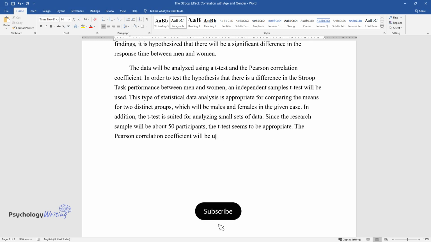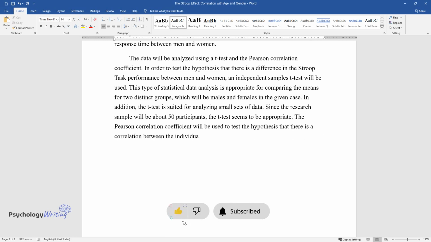The Pearson correlation coefficient will be used to test the hypothesis that there is a correlation between the individual's age and their response time in the Stroop test.